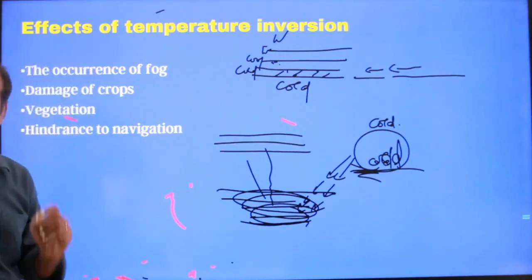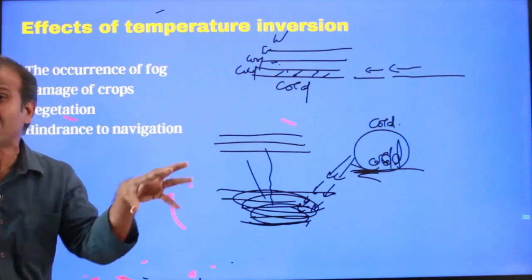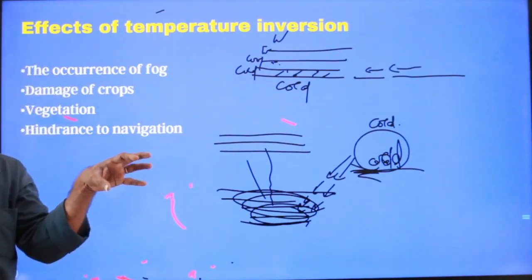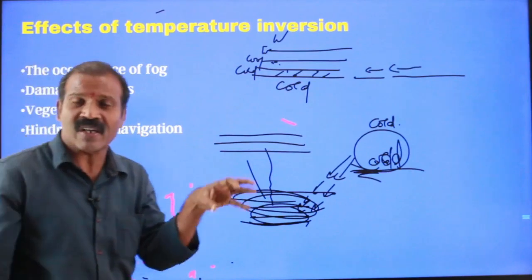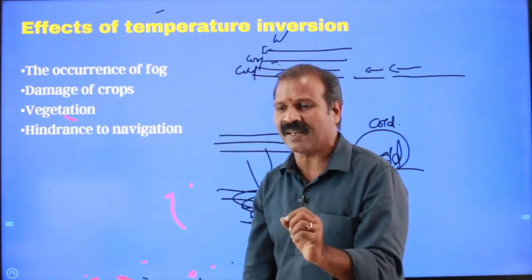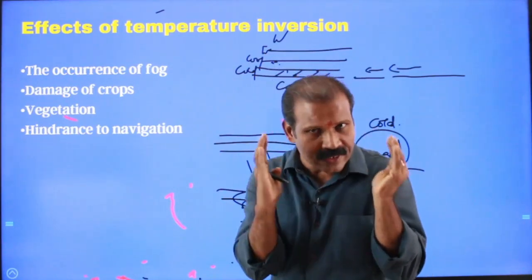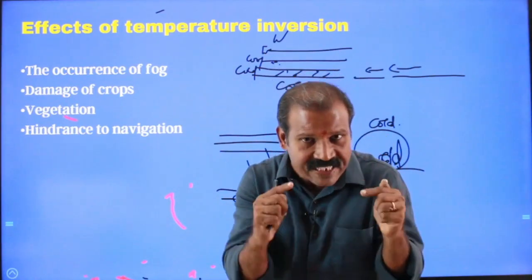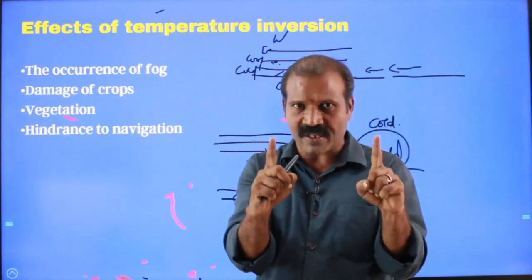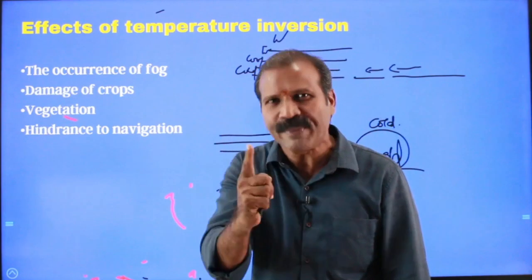So this is very important. This is the content associated with applied climatology. It is very important as far as modern day meteorological conditions are concerned. So that means whenever you notice this, the region which exhibits thermal inversion must be accompanied with one most important